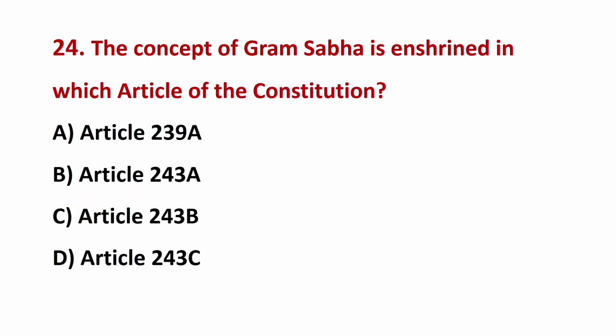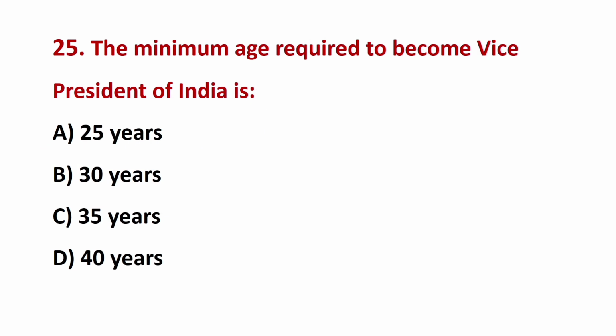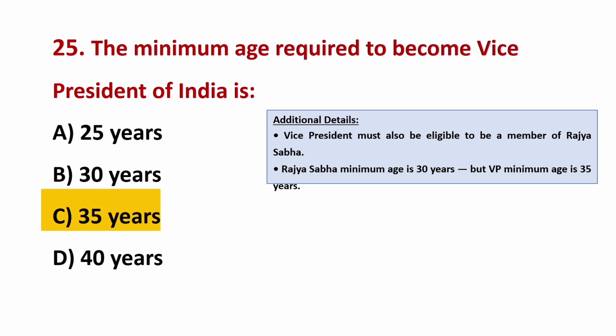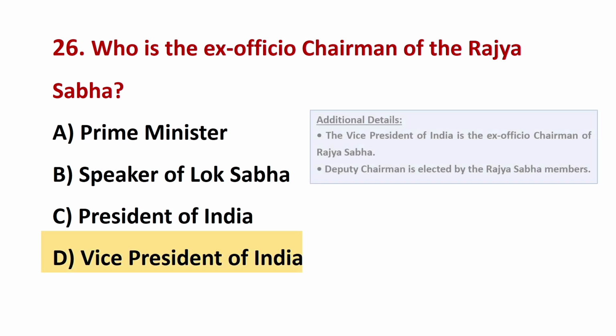The concept of Gram Sabha is enshrined in which article of the Constitution? The correct answer is B. Article 243A. The minimum age required to become Vice President of India is? The correct answer is C. 35 years. Who is the ex officio chairman of the Rajya Sabha? The correct answer is D.